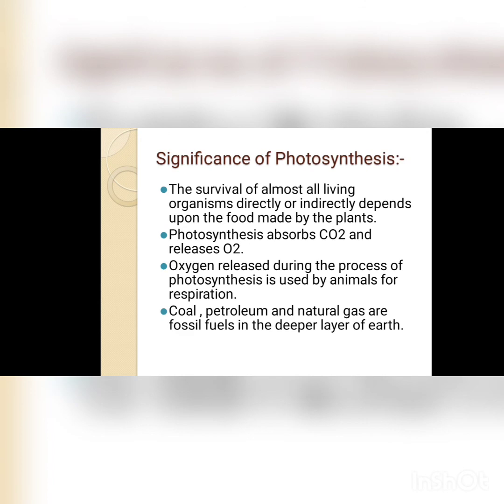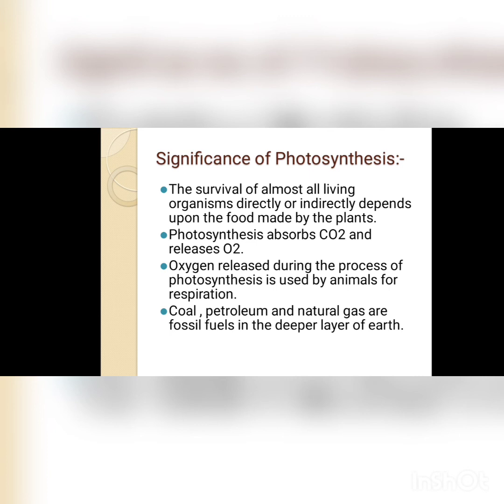significance of photosynthesis. What is the need of photosynthesis? The survival of almost all living organisms directly or indirectly depends upon the food made by the plants. Like we are dependent on the plants for our vegetables, for our fruits, for our grains. So photosynthesis is important. Then photosynthesis absorbs CO2 and releases O2. O2 means oxygen. We are taking in oxygen, so plants are helping us in breathing, or the process of respiration. Then oxygen released during the process of photosynthesis is used by animals for respiration.